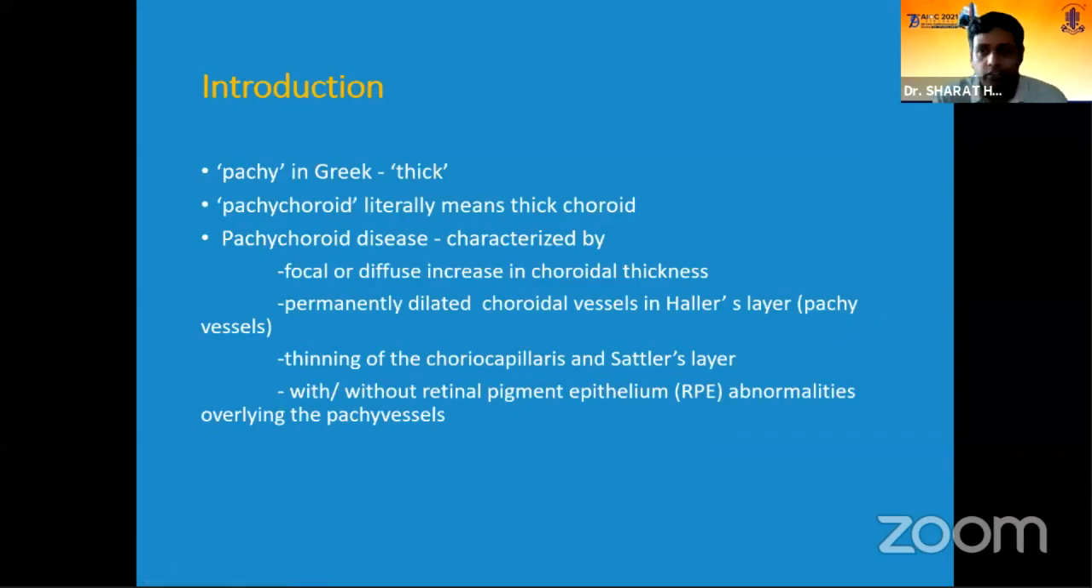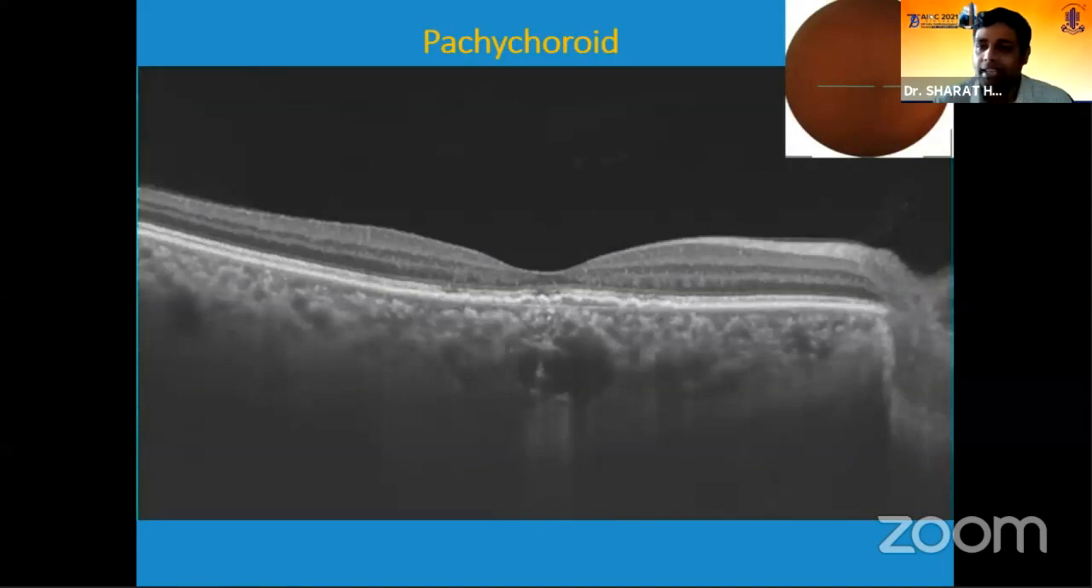So, pachychoroid is itself a biomarker in the OCT nowadays, and pachy means thick, and pachychoroid literally means a thick choroid. And you know, the pachychoroid disease is characterized by, as Dr. Rajanan nicely described, a focal or diffuse increase in the choroidal thickness. They're also associated with the pachy vessels, which are the permanently dilated vessels which can be seen.